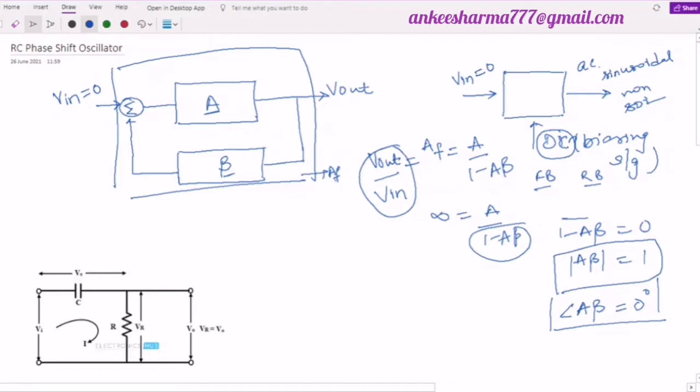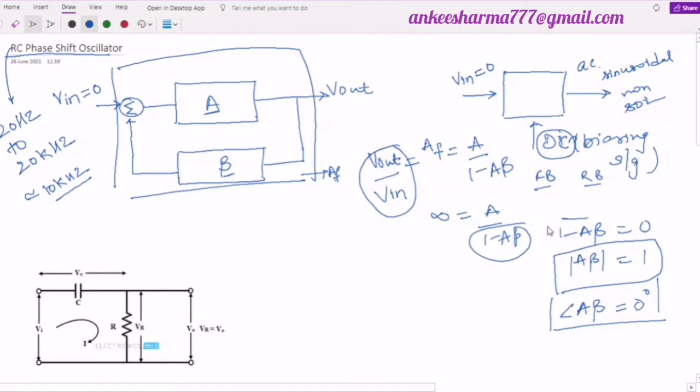Now today I want to discuss a type of oscillator that is called the RC phase shift oscillator. These RC phase shift oscillators are used for the generation of audio frequency, that is in the range of 20 Hz to 20 kilohertz. So these RC phase shift oscillators are used to generate frequencies from 20 Hz to 20 kilohertz, or to be more precise, it is around 10 kilohertz, not 20 kilohertz, right? So how do we do this?